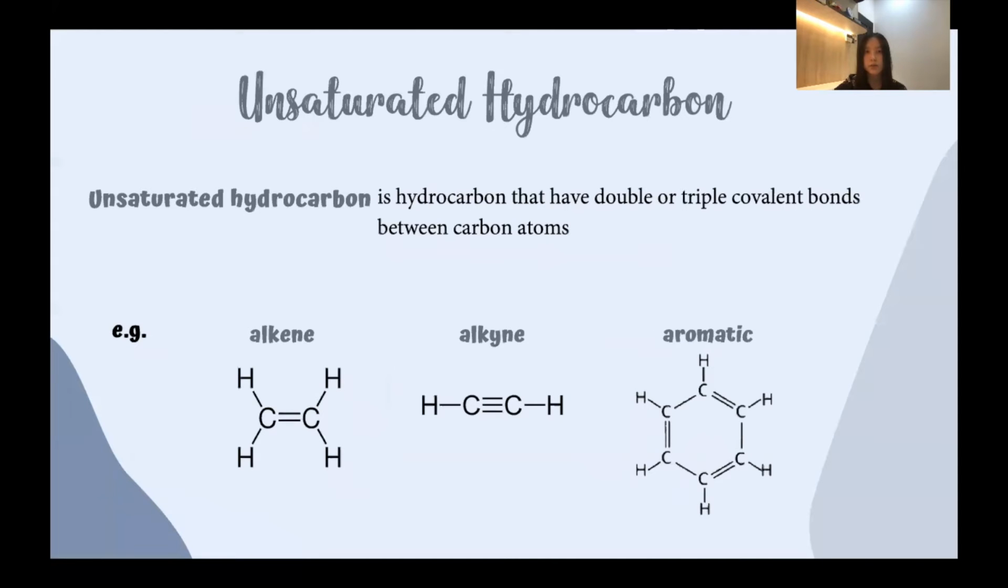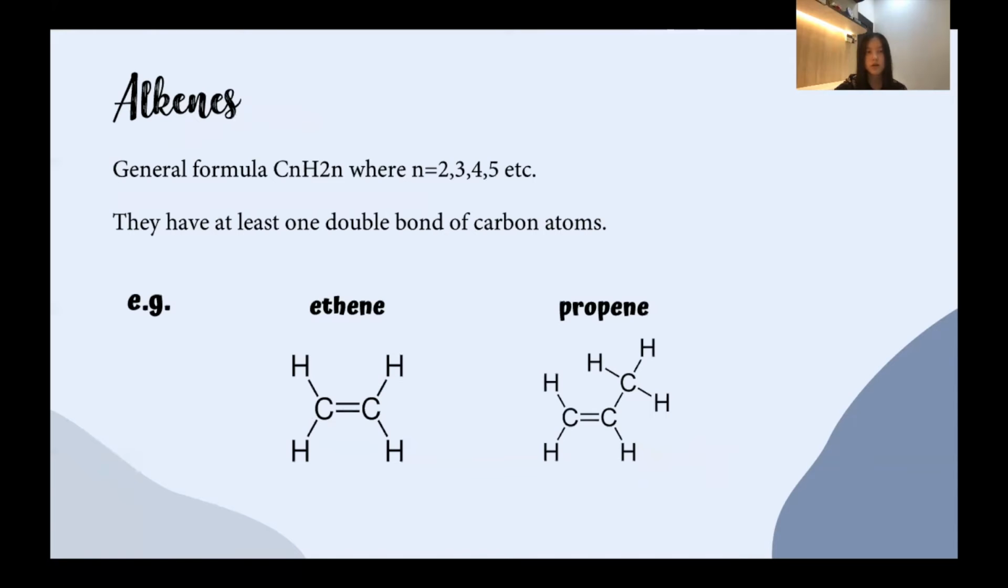Next, I'll be explaining about unsaturated hydrocarbon. Unsaturated hydrocarbon is hydrocarbon that has double or triple covalent bonds between carbon atoms, such as alkene, alkyne, and aromatic. The general formula of alkenes is CnH2n, where n is equal to 2, 3, 4, 5, etc. Alkenes have at least one double bond of carbon atoms. The examples of alkenes are ethene and propene.